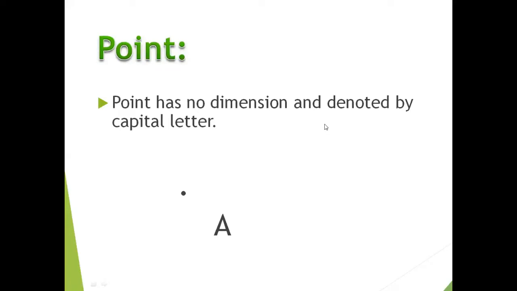A point is a very minute dot which can never be seen by the naked eye. Here in the diagram, I have drawn the point thick so that you can observe it, and you can generalize that the point will be like this. But in real sense, a point is not as thick as you are observing here. So it is denoted by a capital letter.